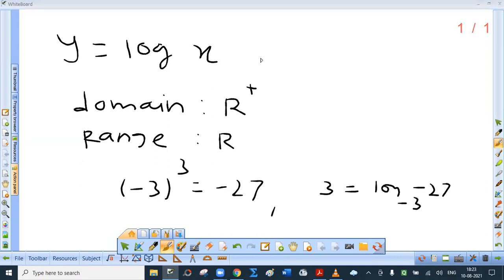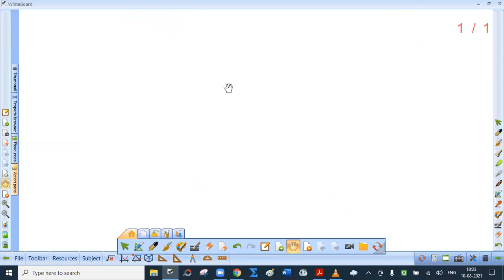Now minus 3 is not greater than 0. So this is true that the cube of minus 3 is minus 27. But this is absurd. I hope this is clear to you.